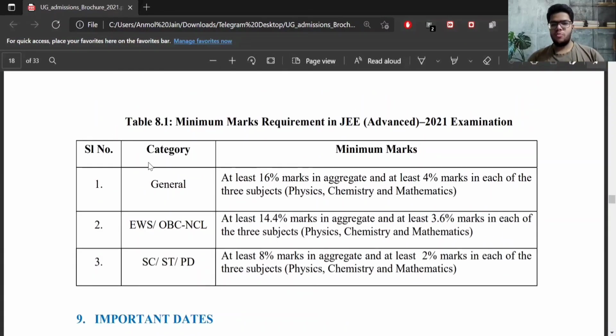So the next point is about minimum marks in JEE Advanced. So for general candidates, they must secure at least 16% marks and at least 4% marks in each subject. And for EWS or OBC NCL students, they must secure at least 14.4% marks overall and at least 3.6% marks in the individual subjects. And for SC, ST and physically disabled students, they must secure at least 8% marks in Advanced and at least 2% marks in individual subjects. This was all about eligibility criteria.